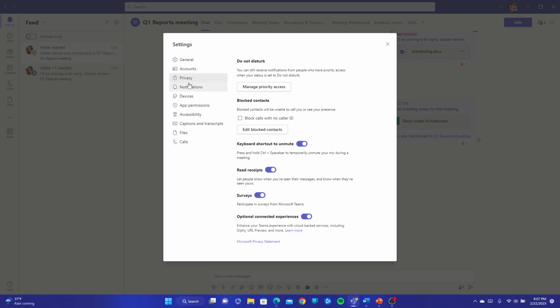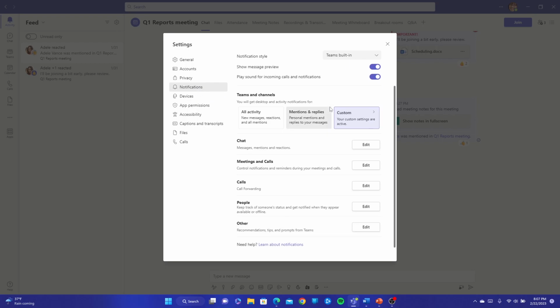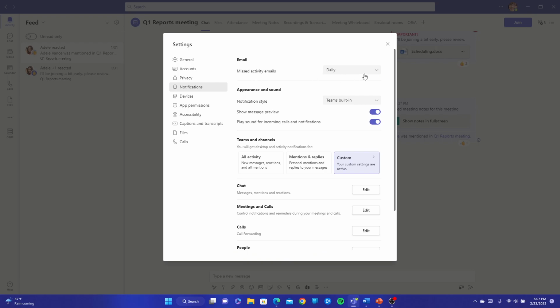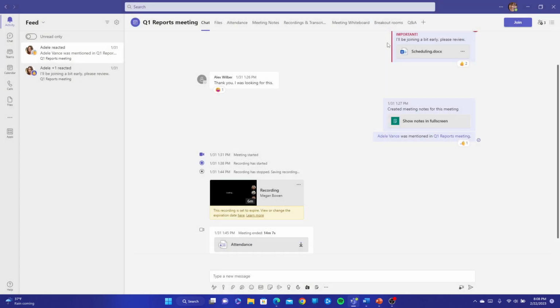And finally, one last thing I wanted to showcase over here is your notifications. Under notifications is where you can go ahead and change everything here. If you're receiving too many emails, for example, by default missed activity is set to every hour. Since I'm on Teams all day, I'd rather just leave it on daily. And from here, you can also change your notification settings within Microsoft Teams. If you're receiving too many notifications during meetings, for example, you can go ahead and do that all through here. Alrighty, let's close down our settings.